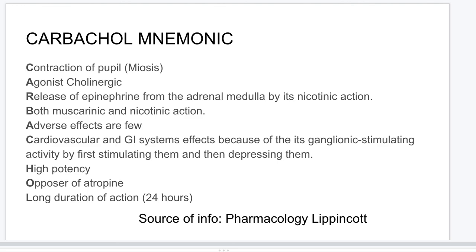What's H in carbachol standing for? It is high potency. So if you give low amounts of the drug, you're getting a high potency. What is O? O is opposer. Opposer of atropine. Atropine essentially goes and blocks muscarinic. It's a muscarinic blocker. So, for example, let's just look at your stomach, your GIT. It has muscarinic receptors on it. Atropine can go block it, so your carbachol cannot hit that muscarinic receptor there. Whereas L is that it has very long effects. It has a long effect of 24 hours.